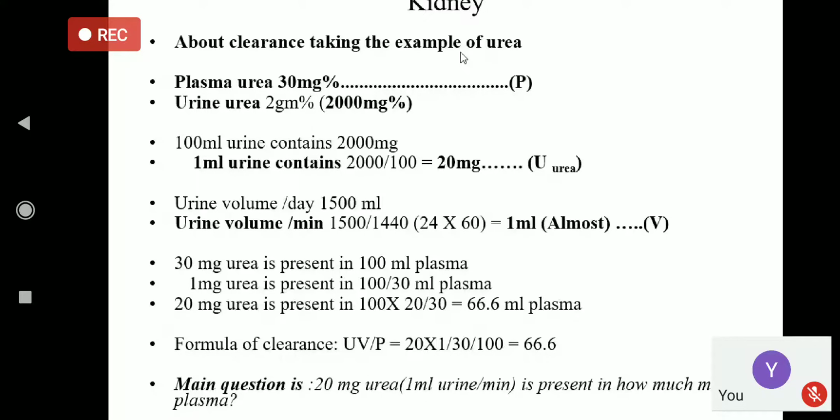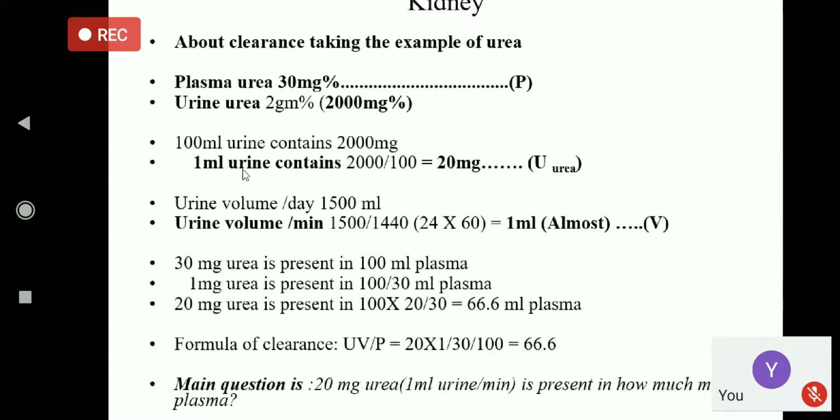Take the example of urea. Plasma urea is 30 milligram percent. Urine urea is 2000 milligram percent. So plasma urea is the P. Now, what is 2000 milligram percent urine urea? That means 100 ml of urine contains 2000 mg.